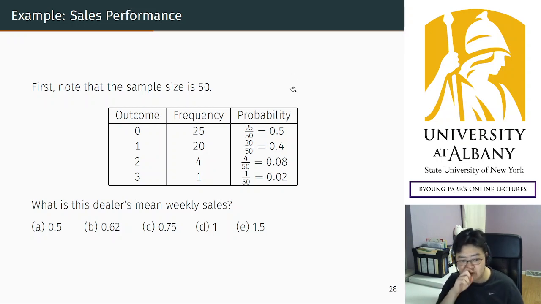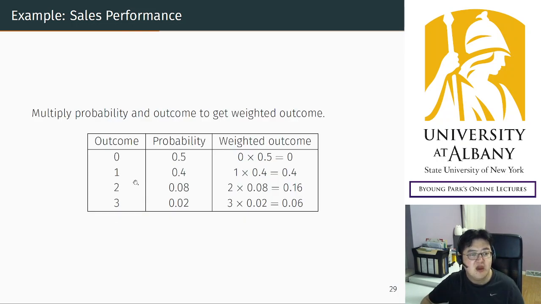Right? Pause the video and calculate. I will show you the answer. What you need to do here is first multiply the outcome by its probability, right? 0 times 0.5. In this case, the weighted outcome is also 0, so it's simple. And 1 times 0.4, 2 times 0.08, 3 times 0.02. So just multiply line by line. Then you get 0, 0.4, 0.16, 0.06.